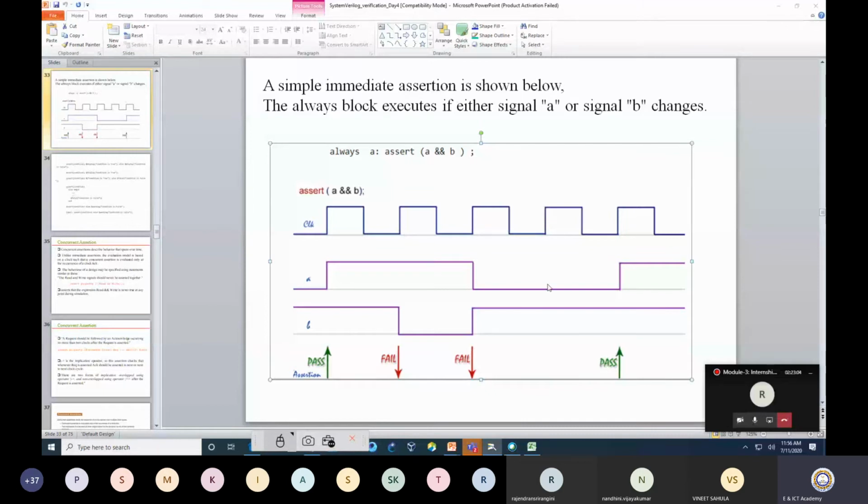If you look at the fourth clock edge, A is 0, B is 1, so again it is failing. Now look at the fifth clock edge. At this particular time A is 1, B is 1, so it is being passed. When the assertion passes, that means whatever I am imposing, A and B, A is 1 and at the same time B is 1. That condition is satisfied, and I define that as a pass. If this condition is not satisfied, then I define it as a false case.